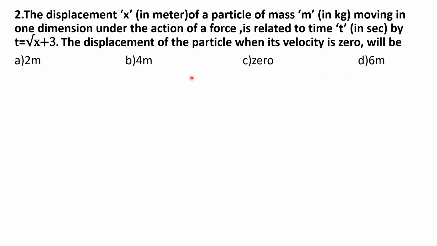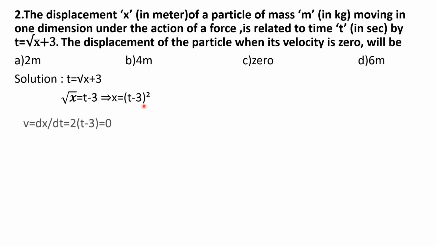Here in this question you have to find the value of x. Before that you need to find the velocity, then equate that to 0. You know the formula of velocity, that is dx by dt, so you have to differentiate x with respect to time. Here you don't know the equation of x, but you know the equation of t, so from this t equation find the equation of x. While rearranging this t equation, you get the x equation as t minus 3 whole square.